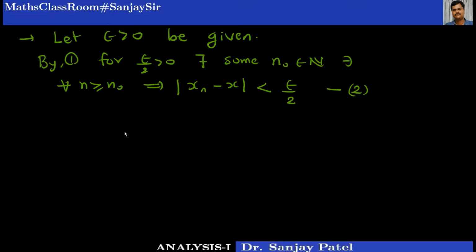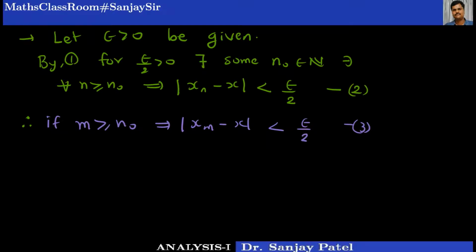Now this condition is true for every n greater than or equal to n0. So if I choose, say, n is equal to m greater than or equal to n0, then also I can say I will have |xm - x| less than epsilon by 2. Remember that this condition is true for all n, whatever n you choose which is bigger than this n0. n0 is a fixed number, a fixed natural number.